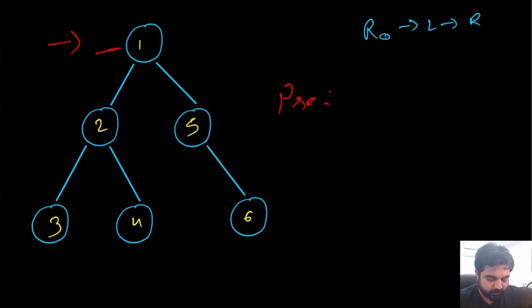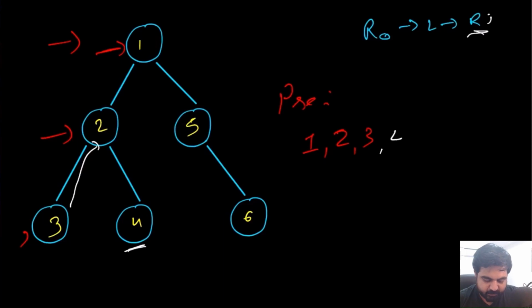If we do that, in this case the pre-order traversal is going to look something like this. So first we visit the root node, which is 1. Then the left child, which is 2, so we visit 2. Then again the left child, 3. Now we do not have any more nodes below this one. This is null. So now we will see whether its parent had any right nodes or not. And yes, it does have a right node. So we will start visiting the right nodes, and then we will keep on repeating the same process.